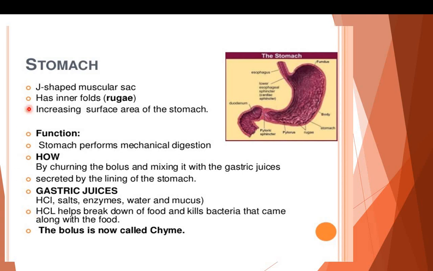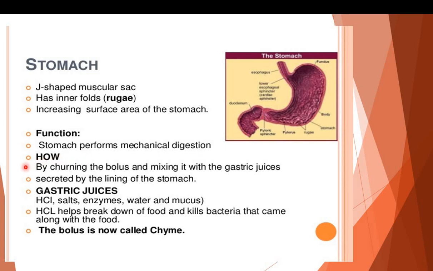The stomach. What is the stomach? It is a J-shaped muscular sac. It has inner folds. It increases the surface area of the stomach. What is the function of a stomach? A stomach performs mechanical digestion. How does a stomach perform its function?